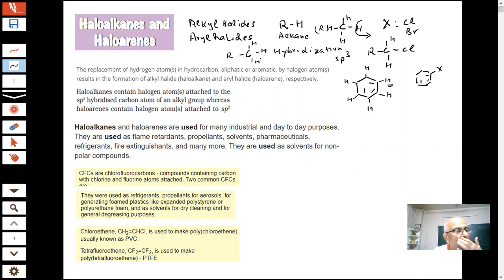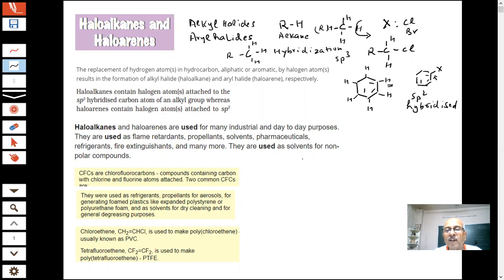So in haloalkanes, we are replacing a hydrogen of the carbon by a halogen atom. Whereas in haloarenes, the halogen is attached to a carbon that is sp2 hybridized. So you can see the difference between haloalkanes and haloarenes. In haloarenes, the carbon to which the halogen is attached is sp2 hybridized. In haloalkanes, the carbon to which the halogen is attached is sp3 hybridized.